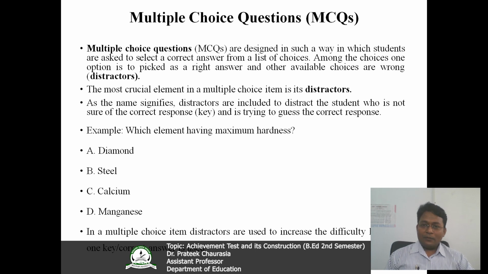When you develop a multiple choice question, always keep in mind that the options or choices that you are using in an MCQ must be very specific, not vague, and related, and they should be used in the form of distractors such that nobody can guess the answer.